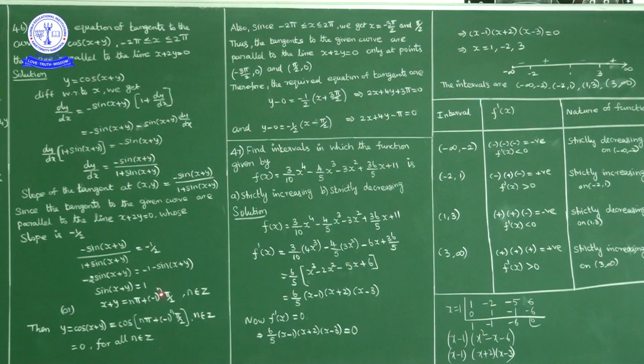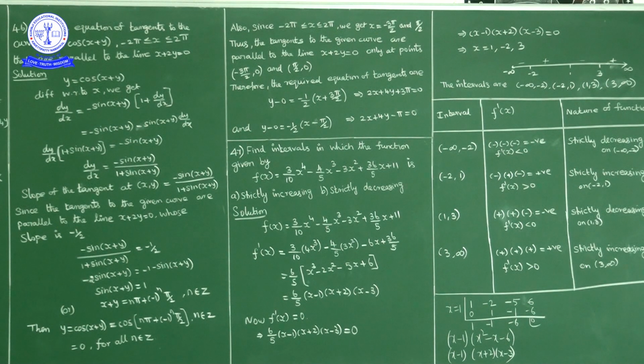Suppose n is equal to minus 1. So minus pi minus pi by 2, that is minus 3 pi by 2. Valid. Suppose n is equal to minus 2, minus 2 pi, for example. That is also not valid. So what are the possible values of x? Possible values of x are pi by 2 and minus 3 pi by 2.